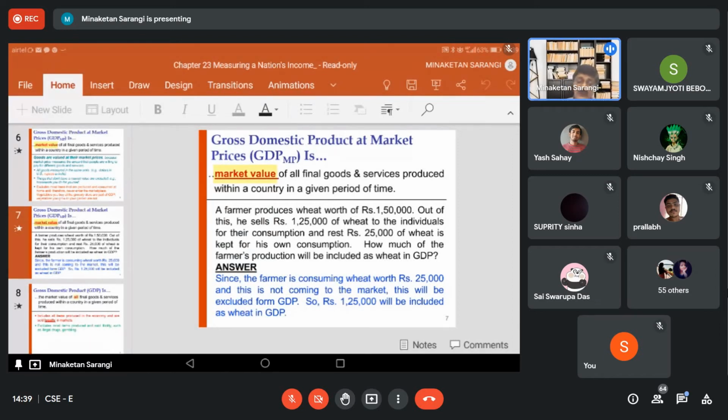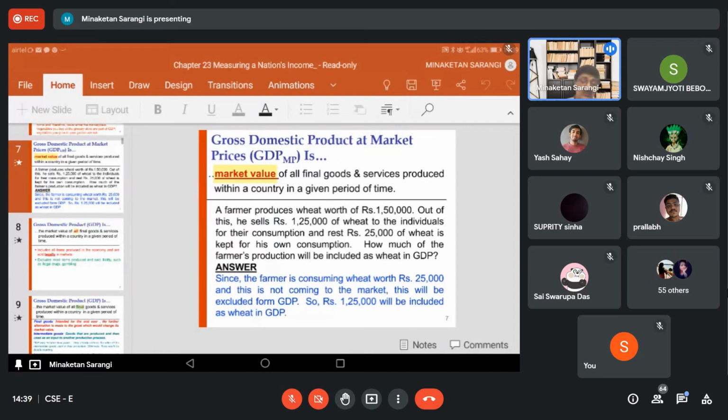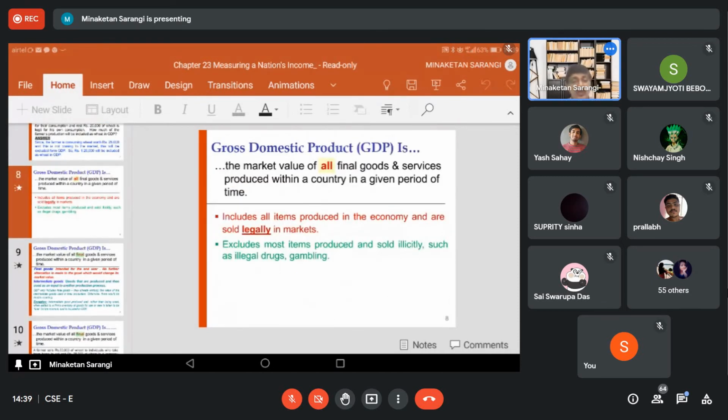Now, after discussing market value, we'll go on to discuss the meaning of all. Market value of all final goods and services. What is the meaning of all? When we say all, it refers to all the goods and services produced in the economy and sold legally in the markets.